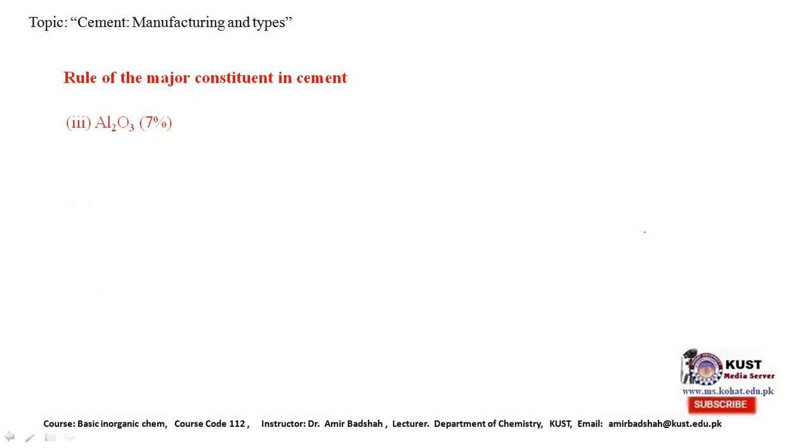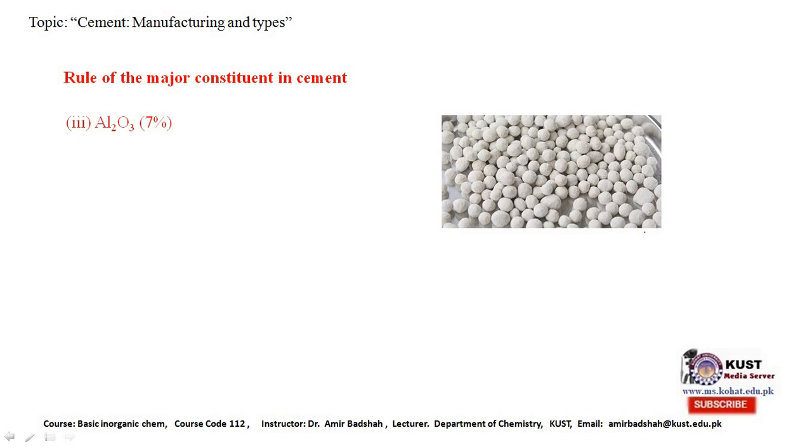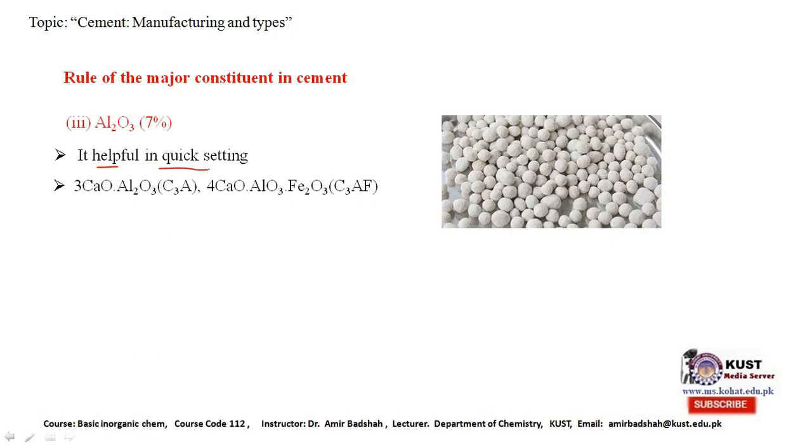The third component is alumina, which should be about 7%. The available form of alumina is shown here in this figure. What is the role of alumina? It is helpful in quick setting. If you want to finish the plasticity of the cement very quickly, we can use alumina, and it is also helpful in the formation of the compounds tricalcium aluminate as well as tetracalcium aluminoferrate.